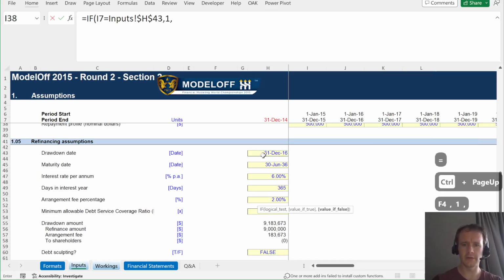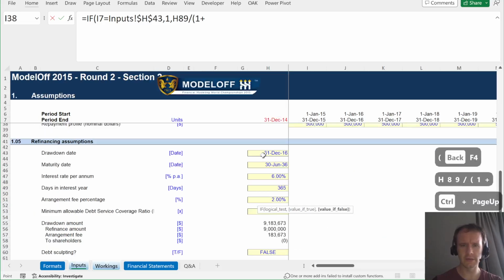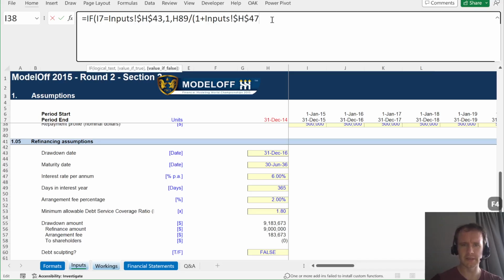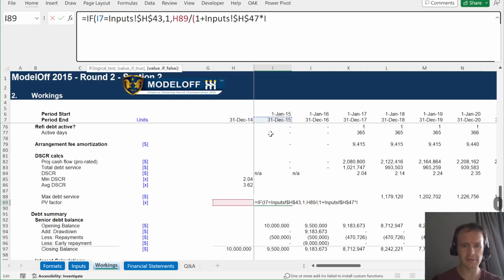Otherwise, it is the previous value, H89 here, divided by 1 plus 6% times the days in the period, I77, divided by 365.